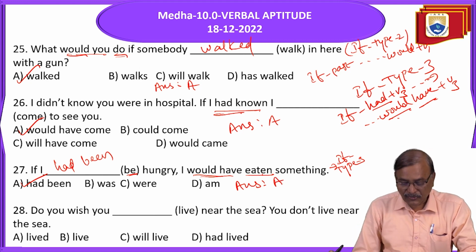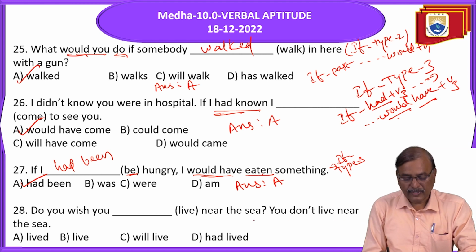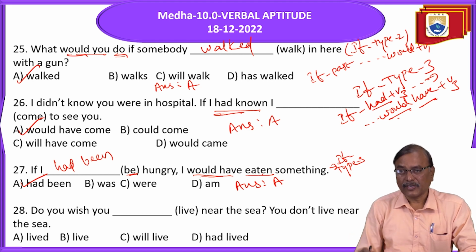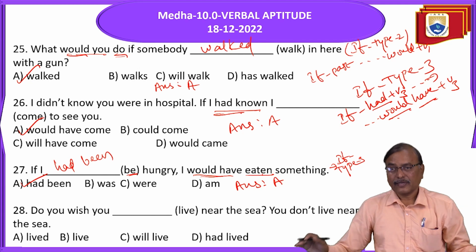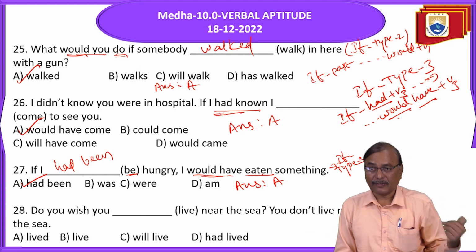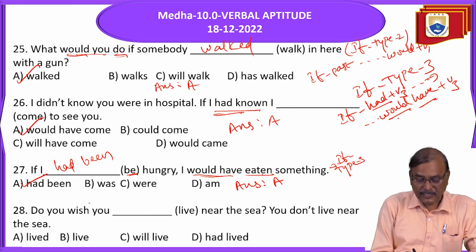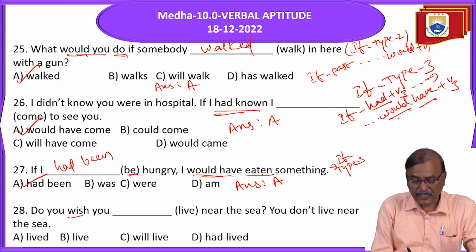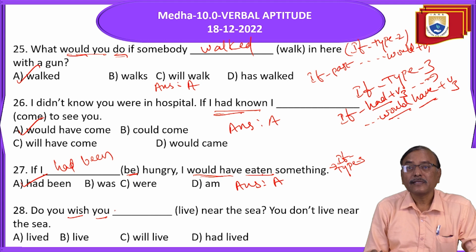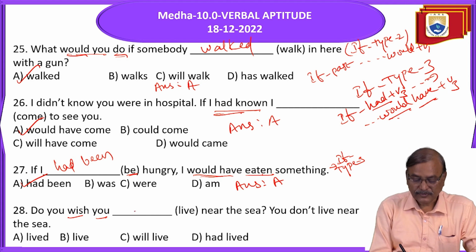Next. "Do you wish you live near the sea?" Now you don't live near the sea. So remember, if it is a present wish, which you are not enjoying now, if you have a wish about it, present wish should be followed by subject plus simple past.